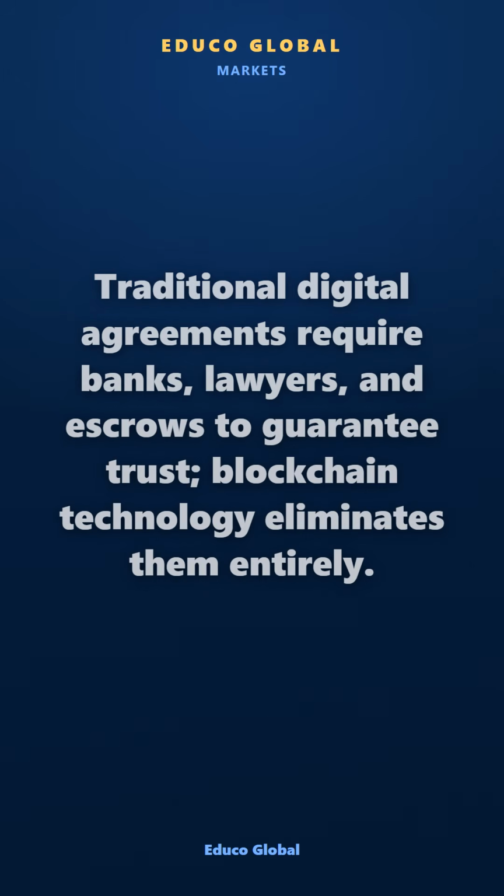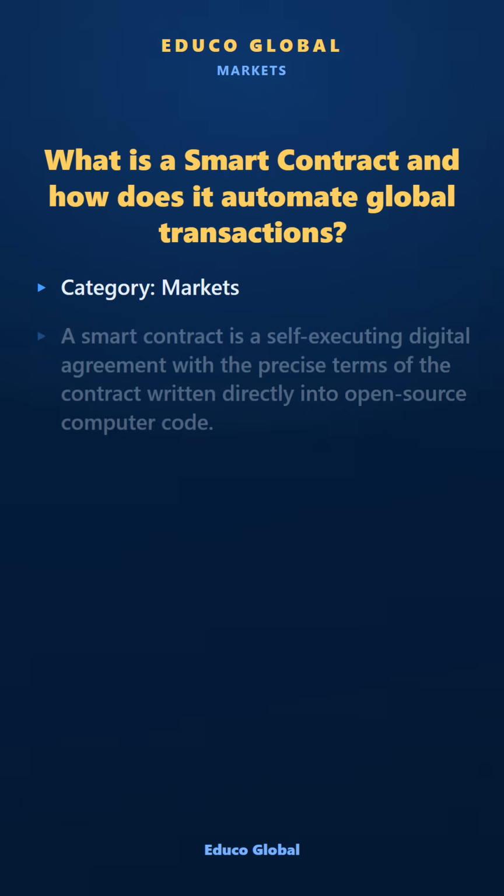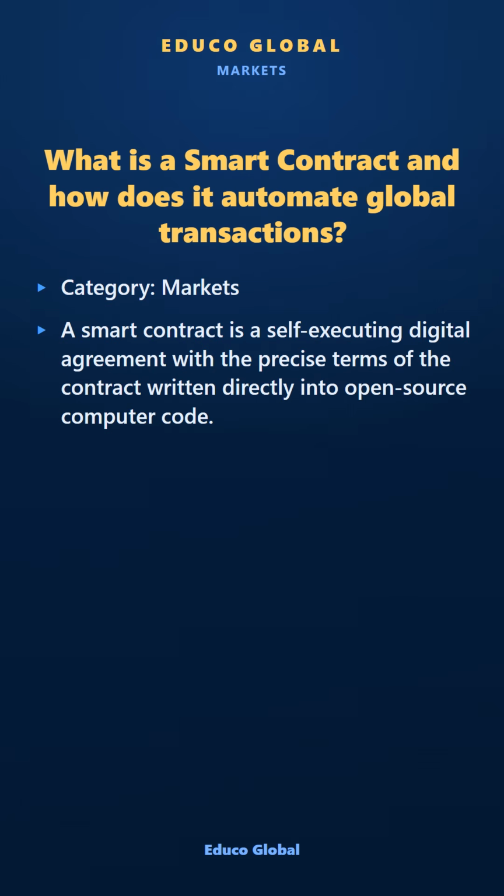Traditional digital agreements require banks, lawyers, and escrows to guarantee trust. Blockchain technology eliminates them entirely. What is a smart contract and how does it automate global transactions? Category: Markets. A smart contract is a self-executing digital agreement with the precise terms of the contract written directly into